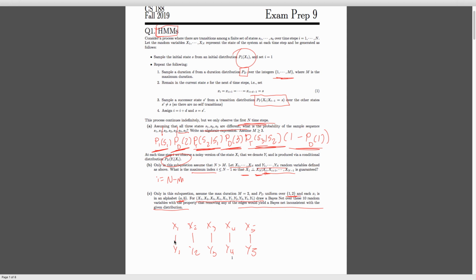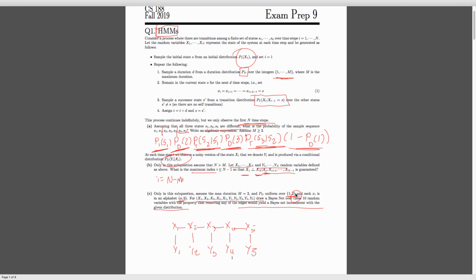Then the other thing we need to worry about is the interdependence between the x's. So I think the more obvious case is that each state is dependent on the previous one, in the sense that we either stay in the same state because we haven't exhausted our duration, or we move to a different state. So let's connect these together. So we have each one of these dependent on the exact previous one. The one that's a little bit harder to get here, I think, is the fact that we can also say the same thing for 2 states. And that means we're not just dependent on the previous state. We also depend on the state before that. So we're not first order Markov anymore.